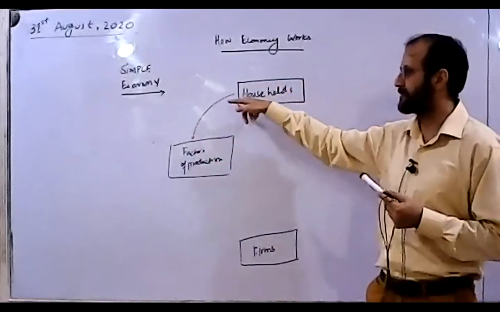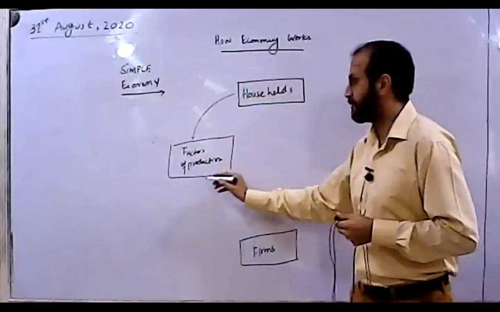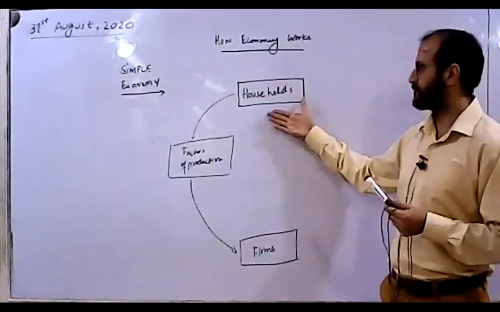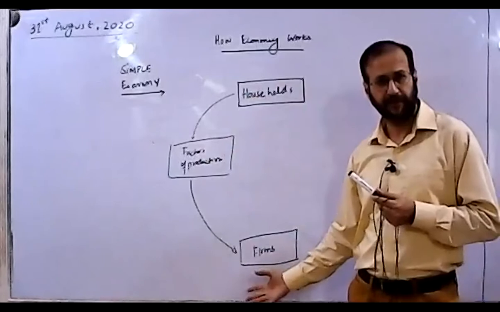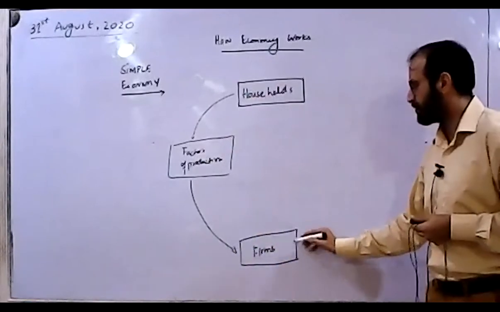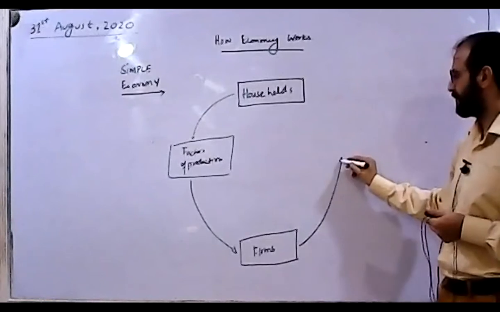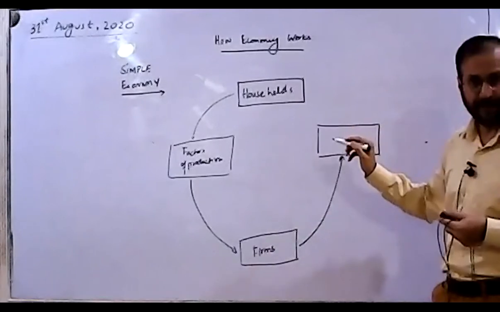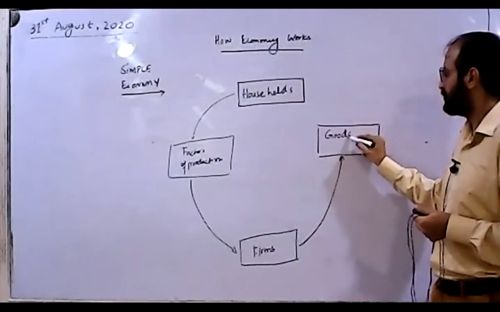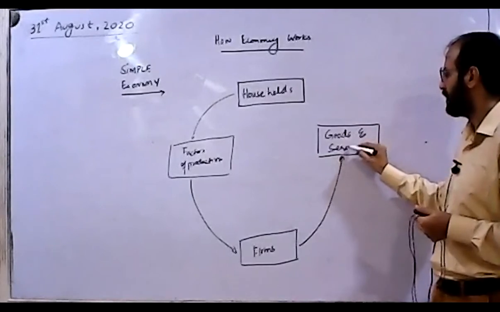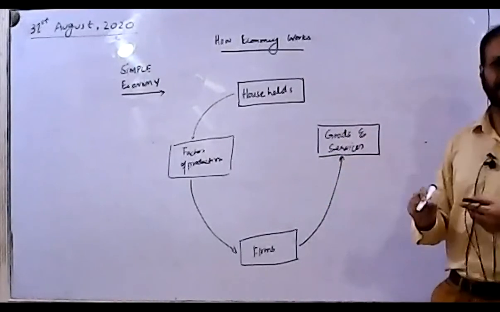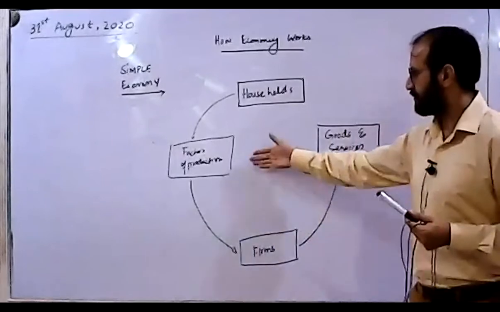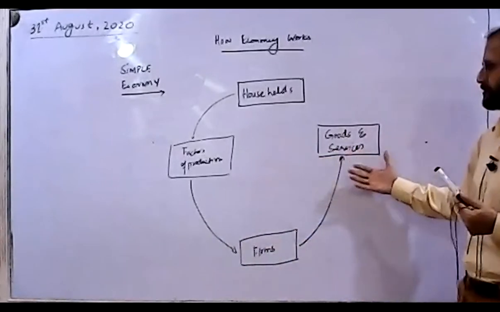So from the households, the factors of production are supplied to firms. All the factors of production come into the firms, and when all these factors of production are joined together, what do they make? They make goods and services. Basic economics, which we have been learning in our very first year. So factors of production are coming to the firms and they are making goods and services.